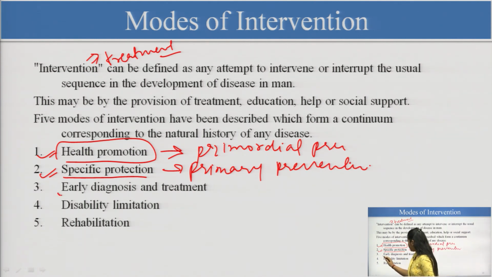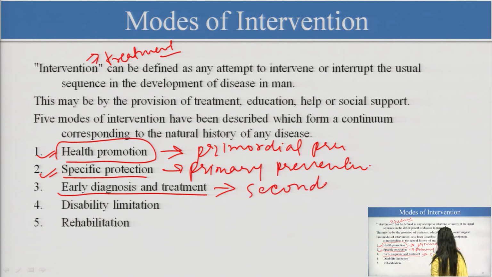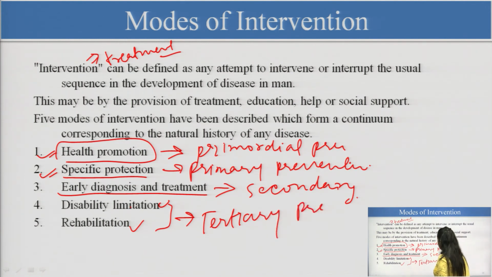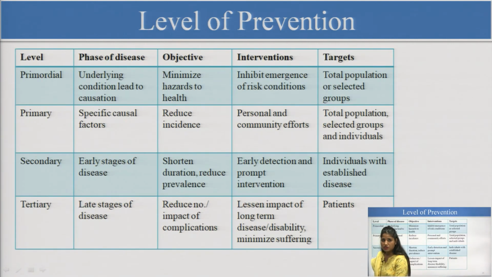Then third is early diagnosis and treatment. Early diagnosis and treatment is a part of secondary prevention. It means the disease is present, we want to screen it early, diagnose it early and start the treatment. Then disability limitation and rehabilitation deal with the complications of any disease. We want to reduce them, so this is under tertiary prevention. So, these are the modes of intervention we are doing in all of these levels of prevention. I hope how they are correlated with each other is clear to all of you.